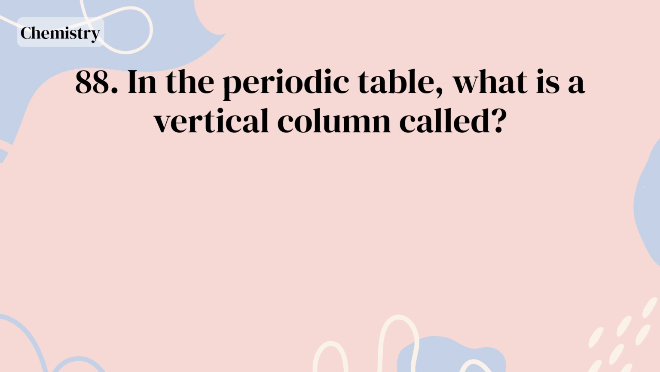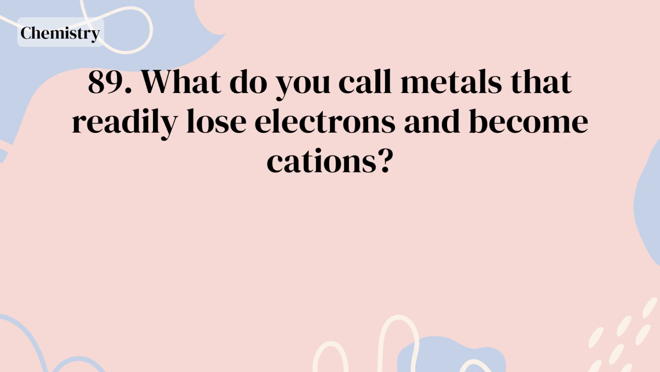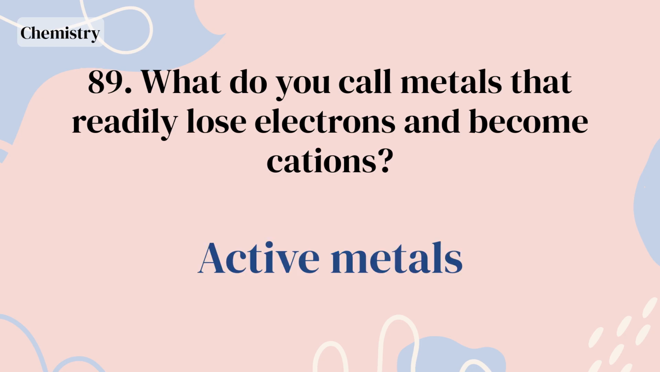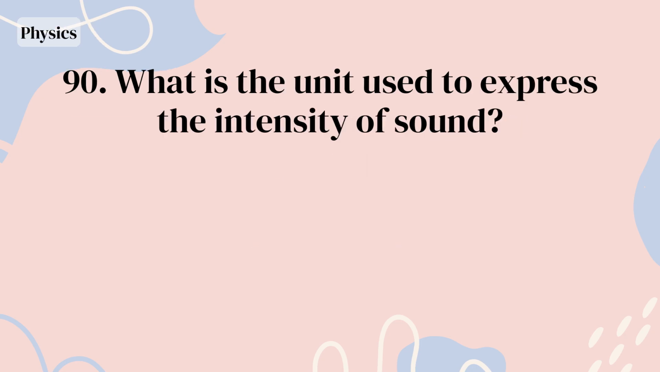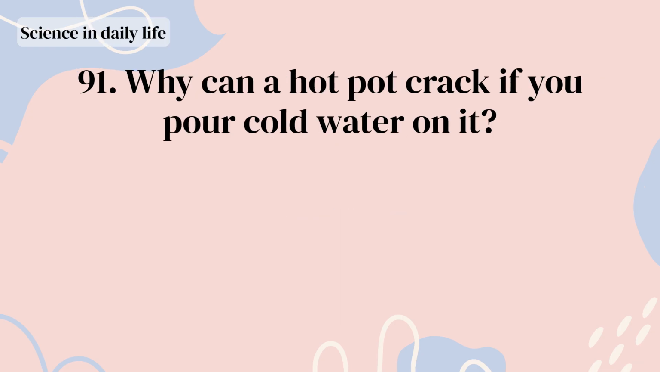Meteorite impacts. In the periodic table, what is a vertical column called? Group. What do you call metals that readily lose electrons and become cations? Active metals. What is the unit used to express the intensity of sound? Decibel. Why can a hot pot crack if you pour cold water on it?